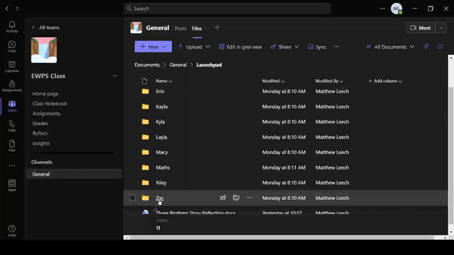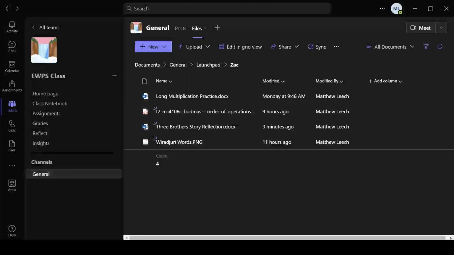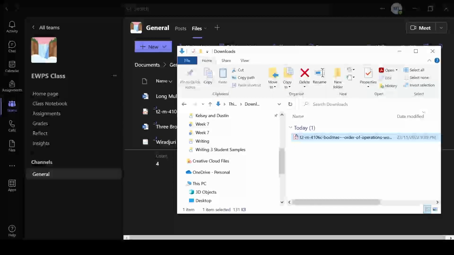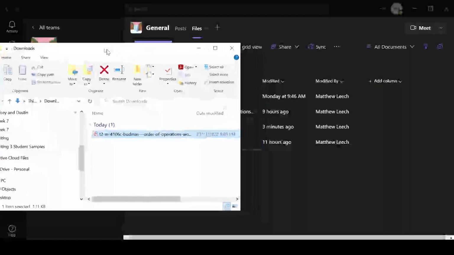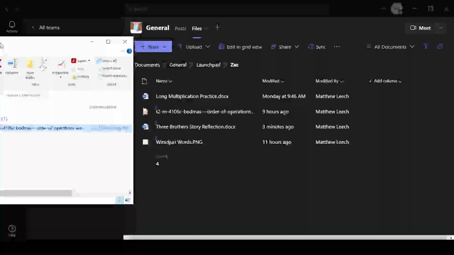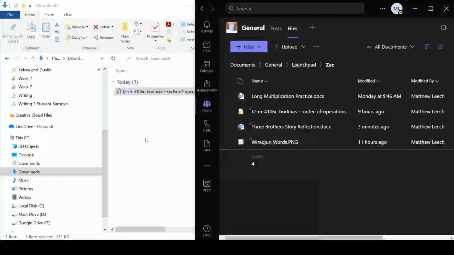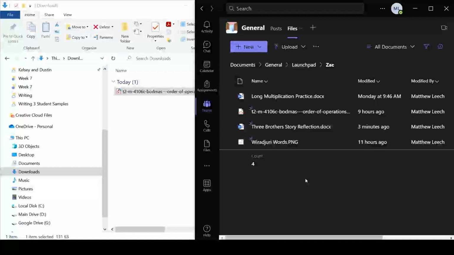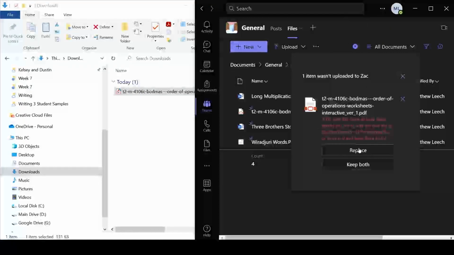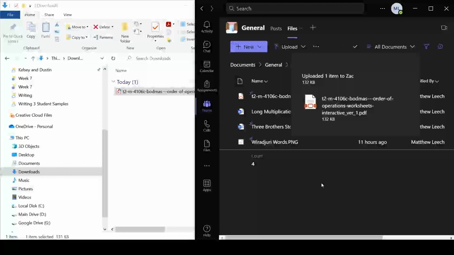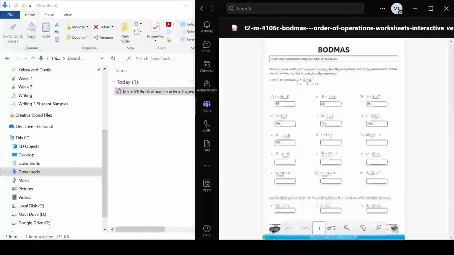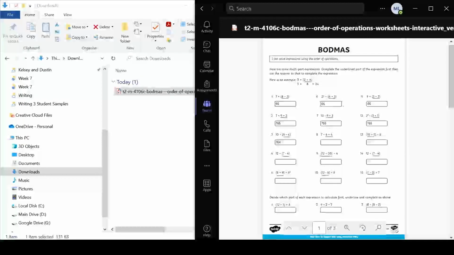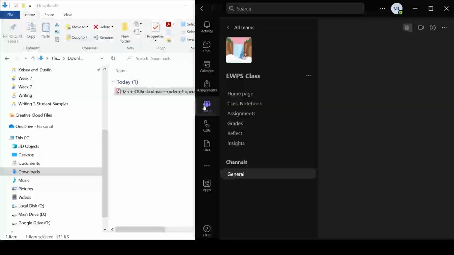Launchpad, this was Zach, so he goes to his folder, bring back this little window. There's the file. How am I going to do this? Just click it, drag it over like that. And then it might say, hey, there was already one like that. You can replace it if you want to, or you can keep them both. So now we have a new version. Now if I open that up, it's got the numbers in it. There you go. So I'll change this and I'll fix it for Zach. So that's how you do it.